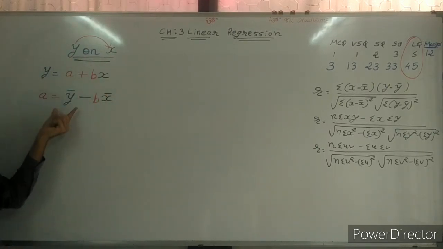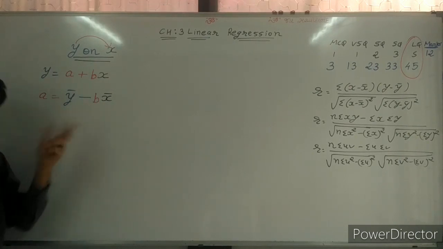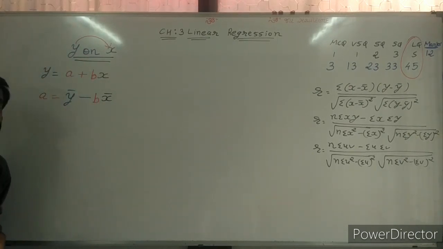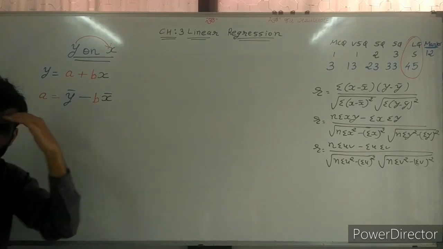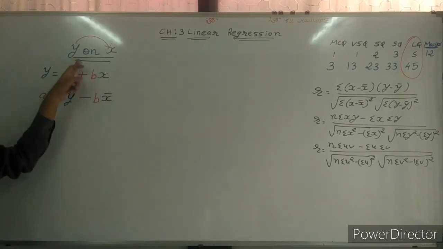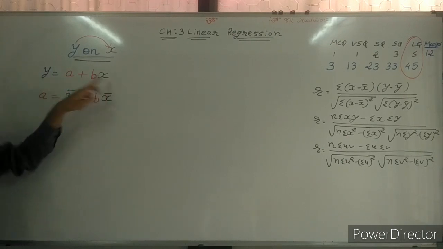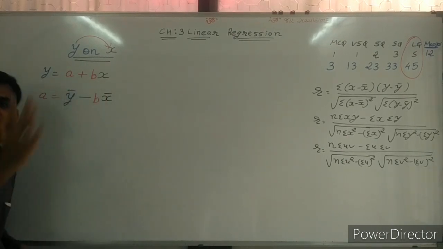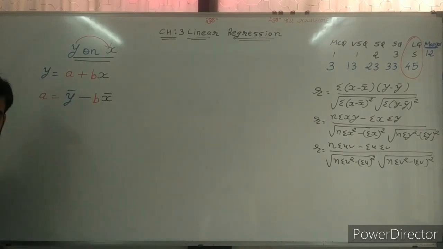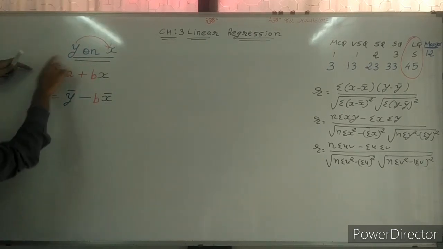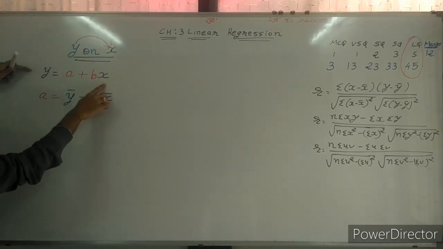Suppose x depends on y is given, then it is not in your syllabus, but just think x depends on y, then x bar minus b y bar, and here x is equal to a plus by. But in this chapter, in your syllabus, only y on x is there, so y depends on x, y is equal to a plus bx.